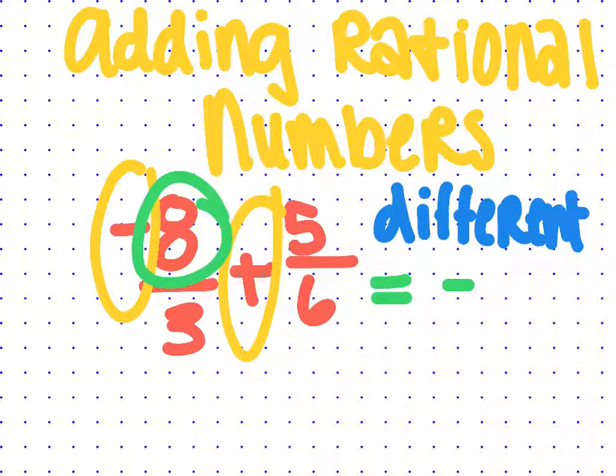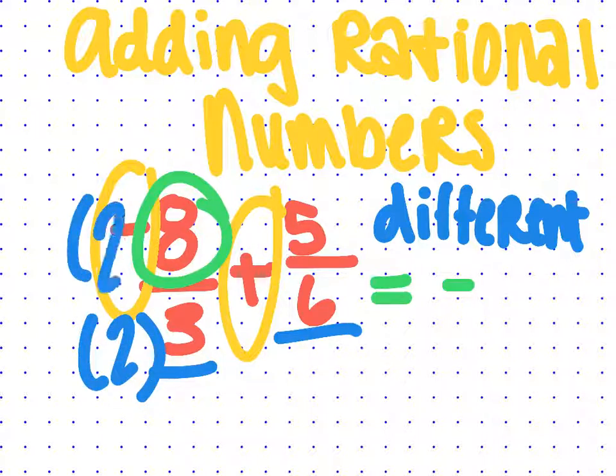The second thing we need to look at is the bottom numbers. They are not in the same format. So we have to find a way to make 3 into the same format as 6. And the way we could do that is we can either change 6 to become 3 or 3 to become 6. It's a lot easier to make the smaller number into the bigger number. So what we're going to do is we're going to multiply this number by 2 and this number by 2. Okay?